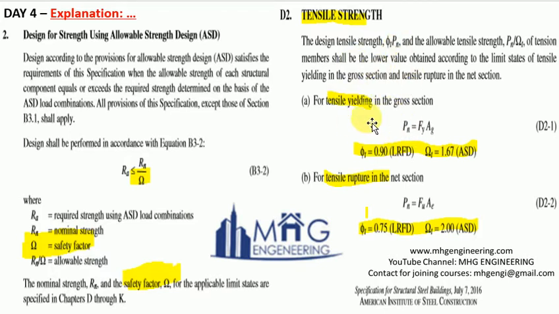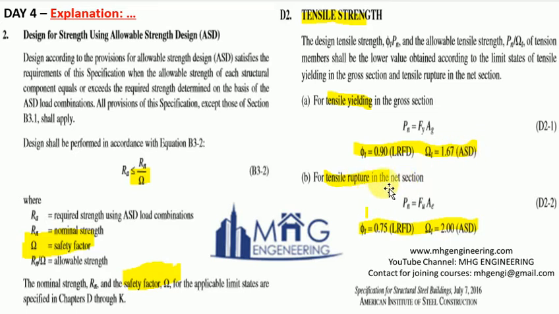For tensile strength calculation also, if we go to clause D2, this phi and omega are used. So Pn, tensile yielding in the gross section, is given by the formula Pn is equal to Fy into Ag. Here phi resistance factor is taken as 0.9 and omega is taken as 1.67 in ASD.